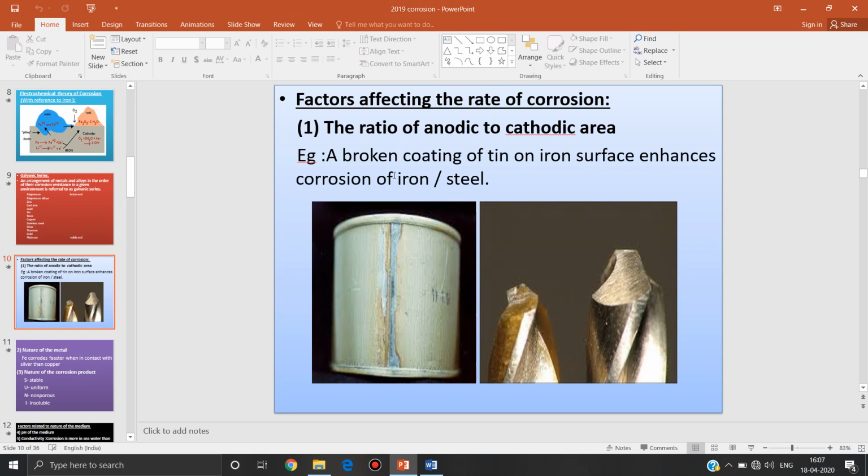One best example here, a broken coating of tin on iron surface enhances corrosion of iron or steel. Here tin acts as cathode, and iron acts as anode. So very small anodic region and very large cathodic surface, so rate of corrosion is very high. Similarly here you can observe this material also.